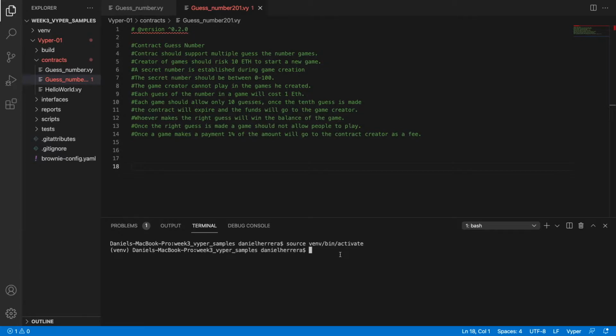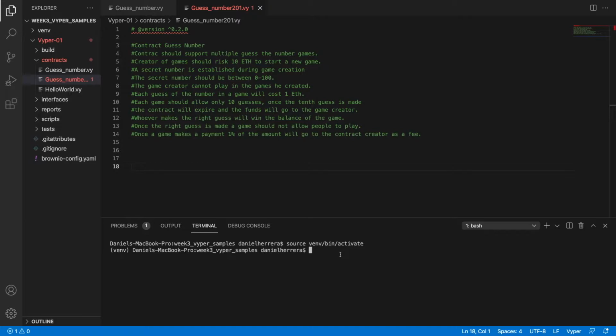So the requirements for this are as follows. This contract should support multiple guess the number games. The creator of the game should risk 10 ETH to start a new game. A secret number should be established during game creation, and the secret number should be 0 to 100. The game creator cannot play in the games that he created, and each guess of the number in a game will cost 1 ETH. Each game should allow only 10 guesses. Once the 10th guess is made, the contract will expire and the funds will go to the game creator. Whoever makes the right guess will win the balance of the game.